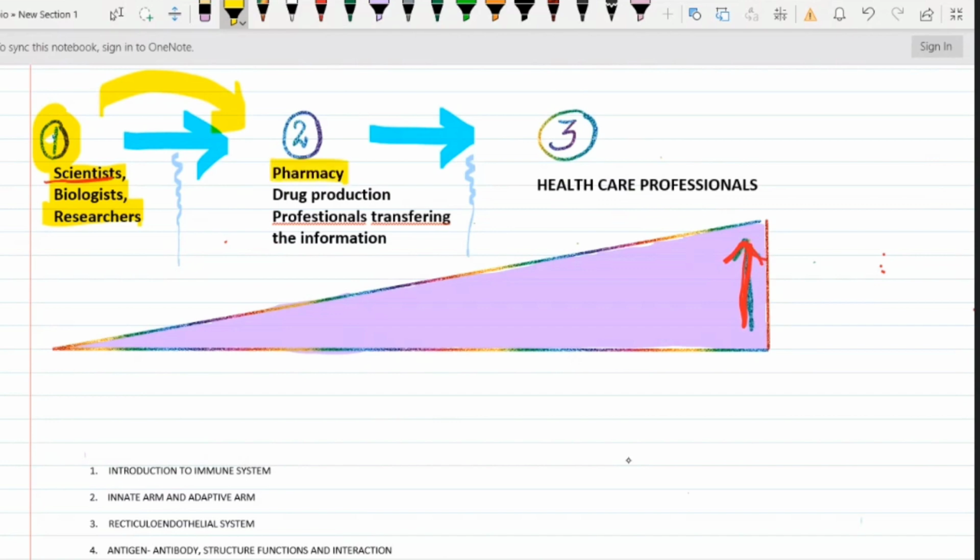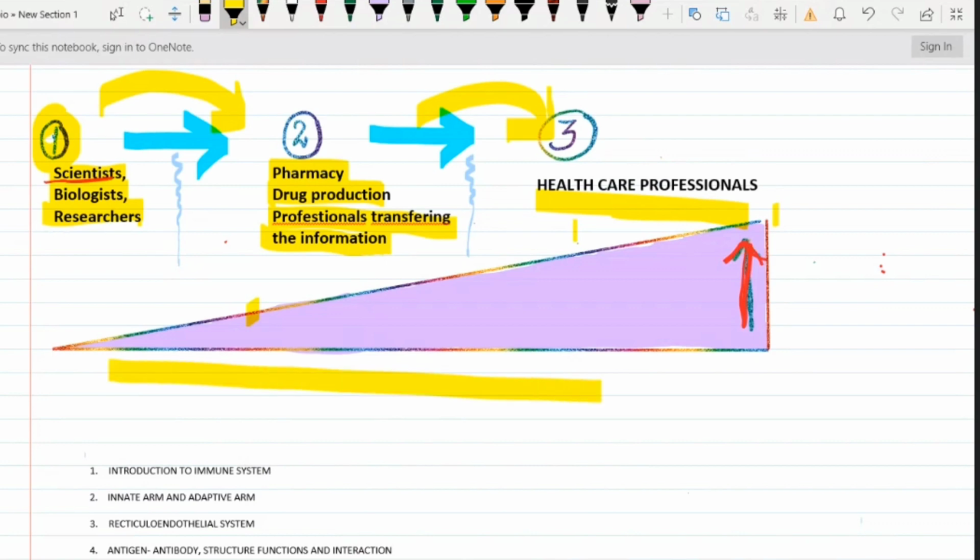They are the pharmacy people, drug production people, or professionals who transfer the information. Professionals means doctors, right? So what we find here is that the flow of information increases from the first to the last level, where the last is the healthcare professional or doctors, right? So you should be familiar with all these steps also.